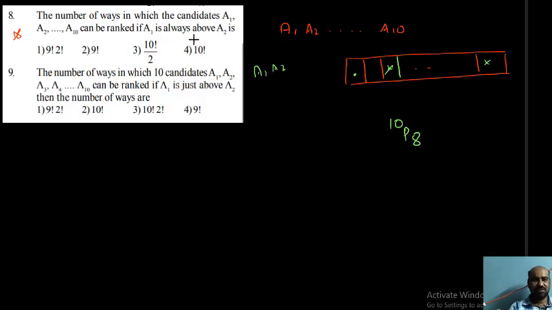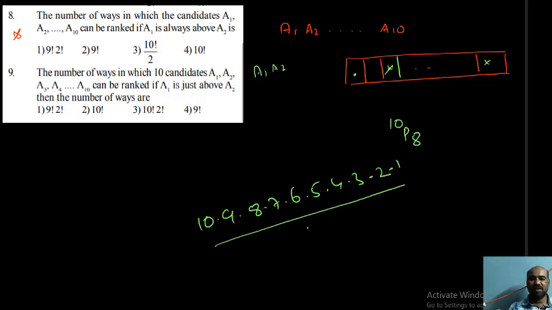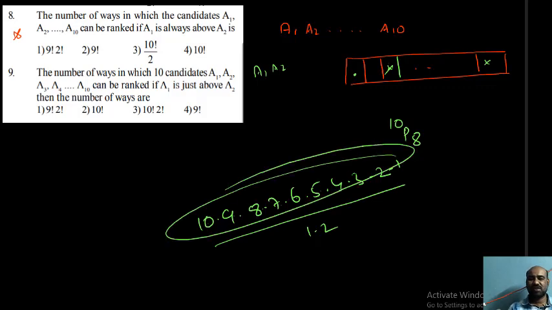So 10P8 is the answer, but the answer is not given in this form, so I want to simplify that. 10 into 9 into 8 into 7 into 6 into 5 into 4 into 3, multiplied and divided by 2 into 1, is nothing but 10 factorial by 2. So my answer is 10 factorial by 2.